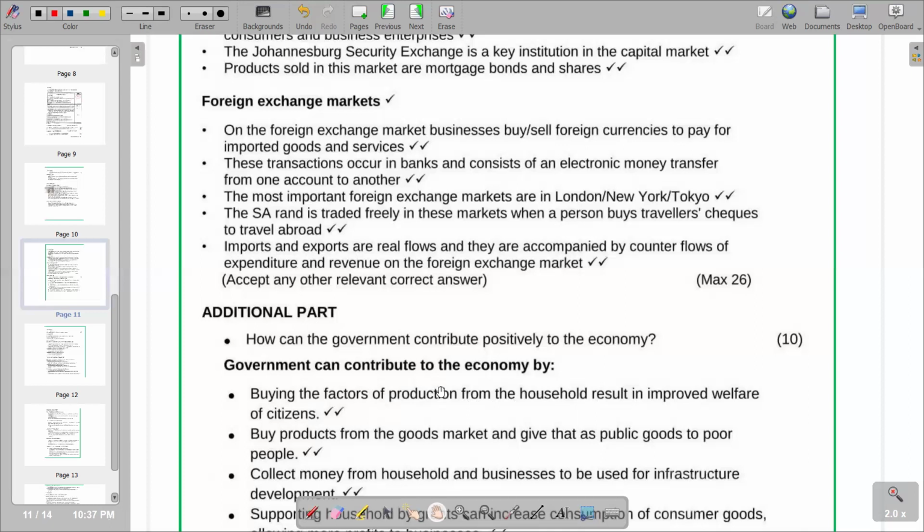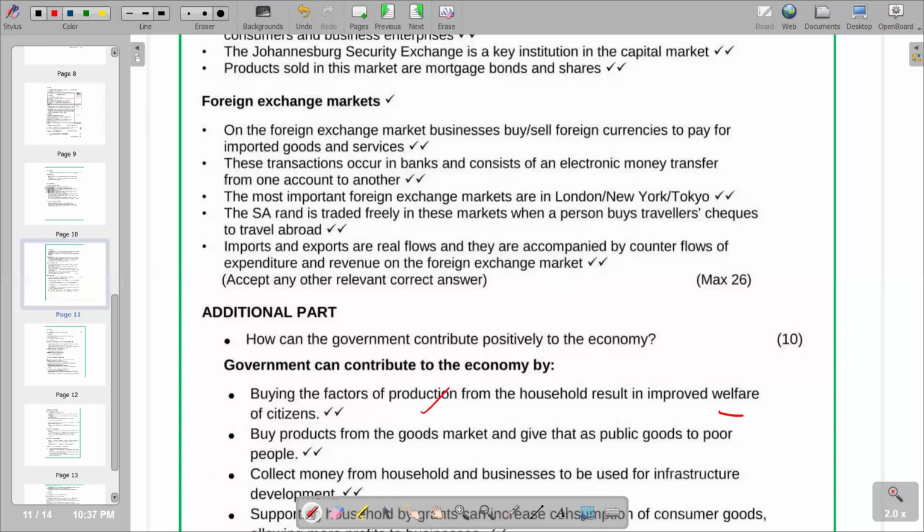So when they provide labor, that's when the government is buying the factors of production in the form of labor from households, and then the households will receive salaries and wages. And obviously, through that we are going to see an improvement in their welfare. Because they can now afford to buy goods and services, their standard of living is enhanced, and that becomes a positive. So this is what we have on the first point.